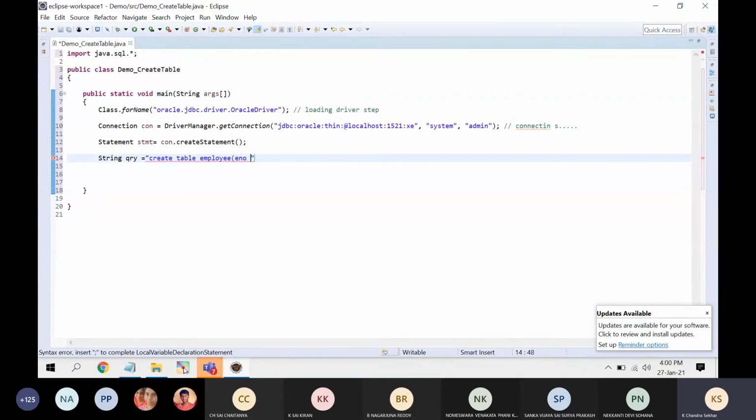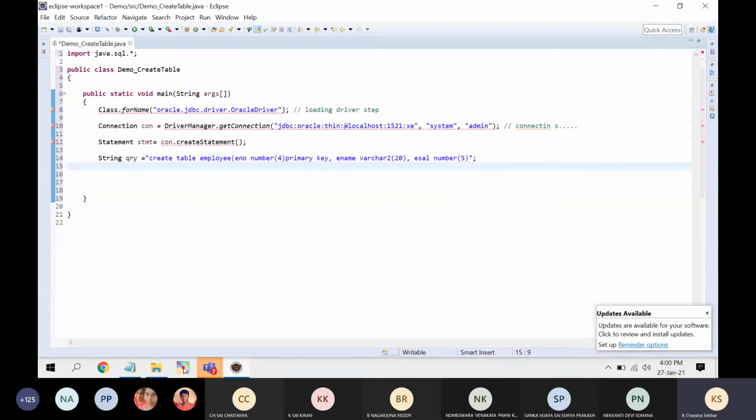Employee number ENO, number of 4 digits, and I want to make it a primary key. Then employee name varchar2 of 20 characters. Next, employee salary, number of 5 digits. So here the query is created.